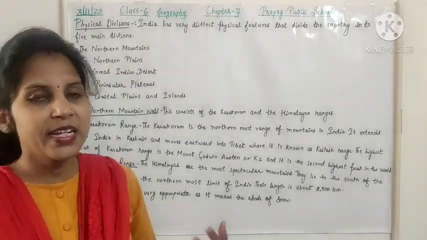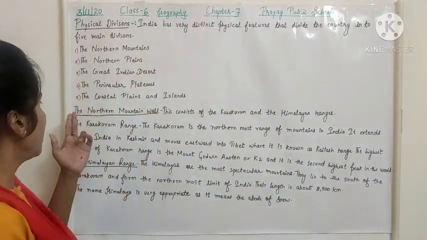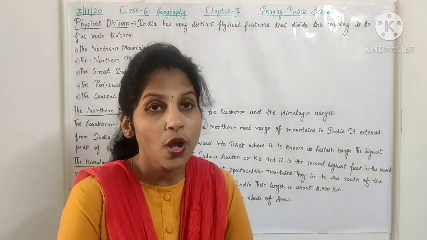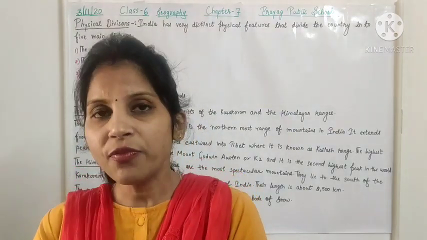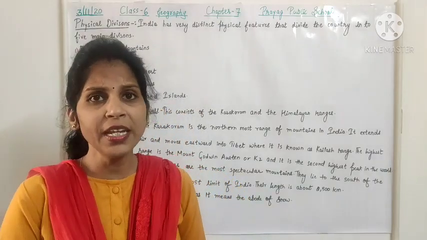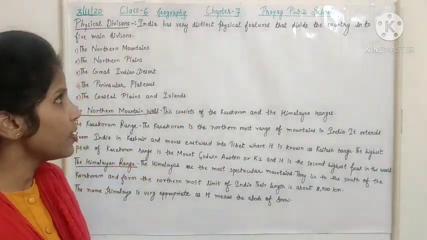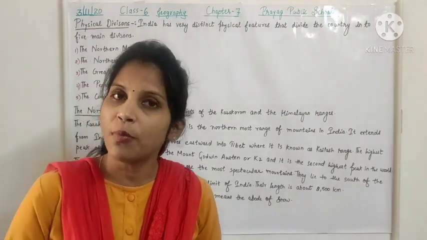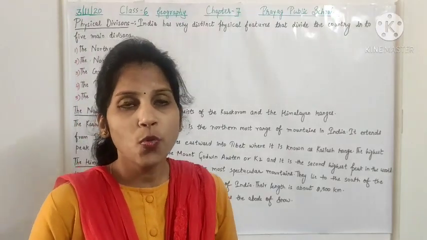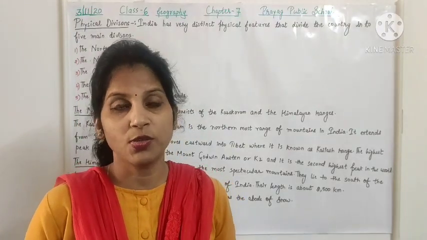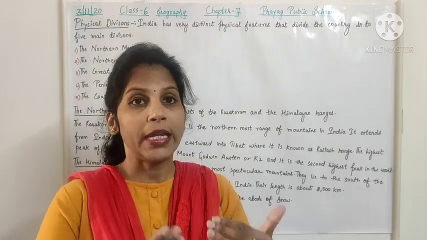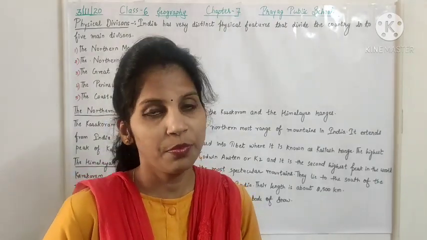Fourth one, the peninsular plateaus, and the fifth one is the coastal plains and the islands. So our country is divided into 5 main physical divisions, that is plain, plateaus, coastal plain, desert and mountains. So the first one is the northern mountains. What do you mean by the word mountains? Mountains means very high hills and their length is above 800 meter.